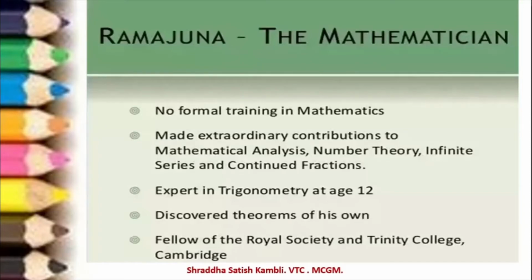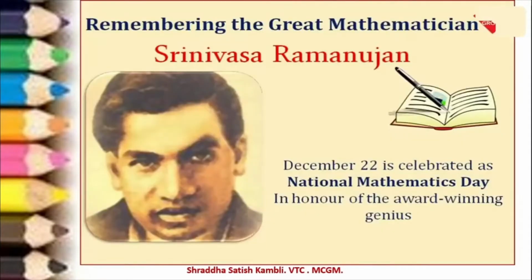So Ramanujan also had no formal training in mathematics, and he made extraordinary contributions to mathematical analysis, number theory, infinite series, continued fractions, etc. These are all concepts in mathematics. And like we just discussed, he became an expert in trigonometry at the age of 12. He discovered theorems of his own, and he was a fellow of the Royal Society and Trinity College, Cambridge. Alright, so this is about Ramanujan the mathematician.